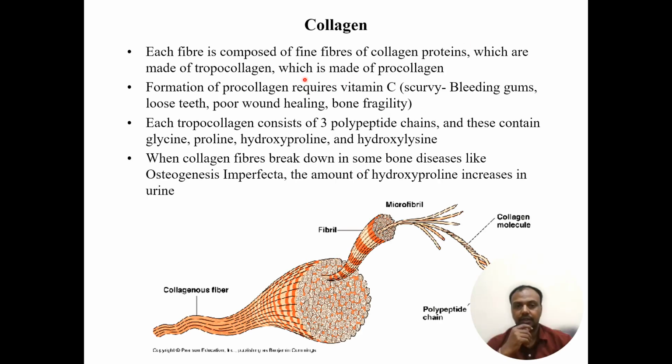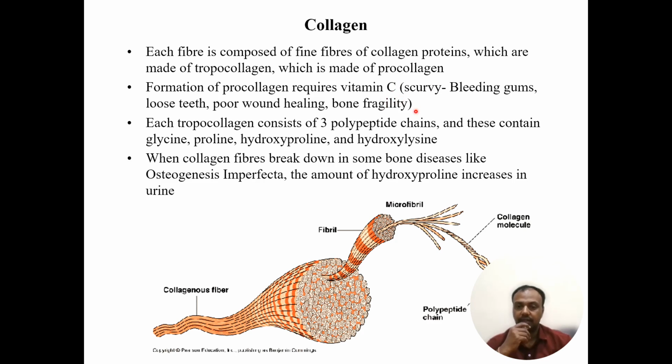Collagen fibers consist of collagen proteins, which are made of tropocollagen, which in turn is made of procollagen. To form procollagen, vitamin C is mandatory.